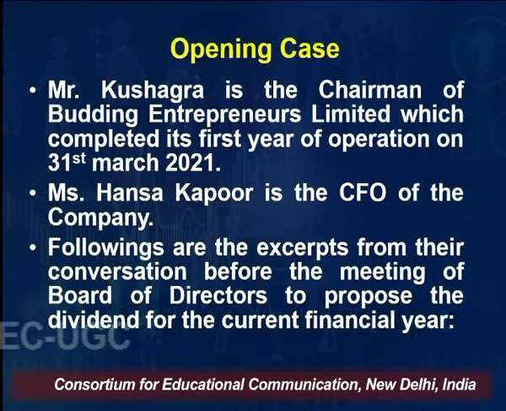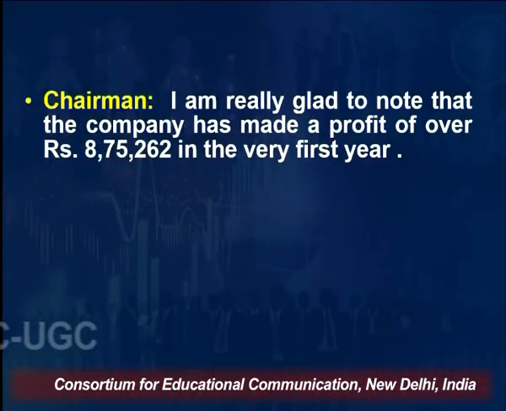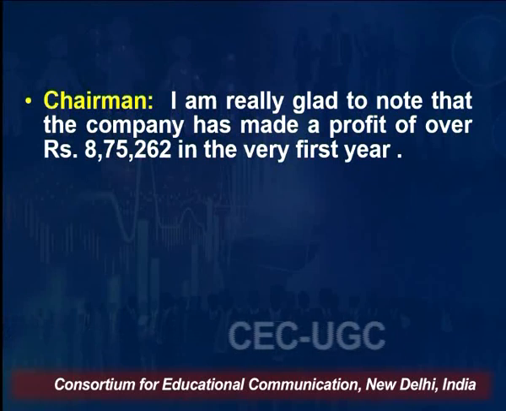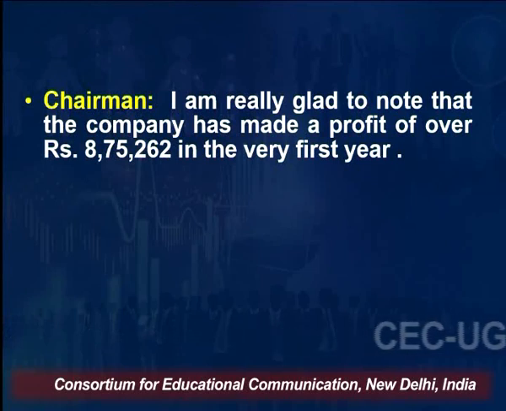Before that meeting of the board, there is a conversation going on between Mr. Kushagra, the chairman of the company, and Ms. Hansa Kapoor, the CFO of the company. So let's go through the conversation, which is very interesting. The chairman says that I'm really glad to note that the company has made a profit of over 8,75,262 rupees in the very first year.